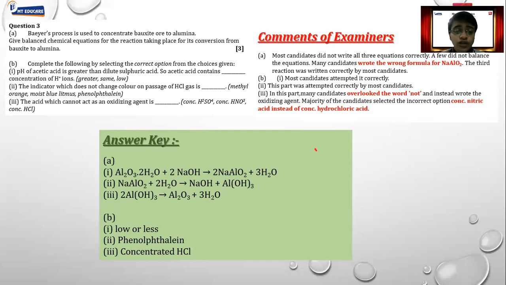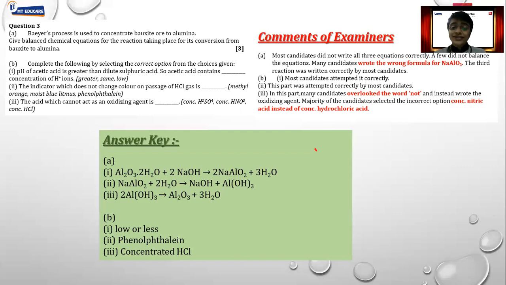At the same time, you should remember that among the acids we are using, nitric acid and even concentrated sulfuric acid can act as an oxidizing agent. There's only one which is not an oxidizing agent, that is HCl. When I say oxidizing agent, that means it helps in oxidation, and when I say reducing agent, that means it helps in reduction.